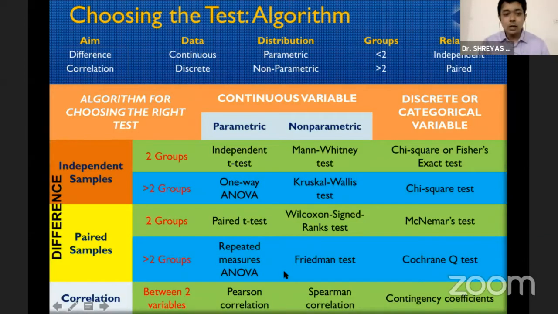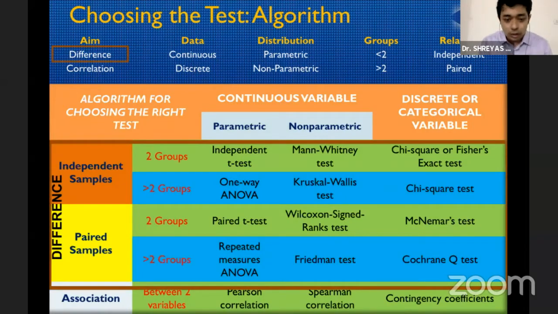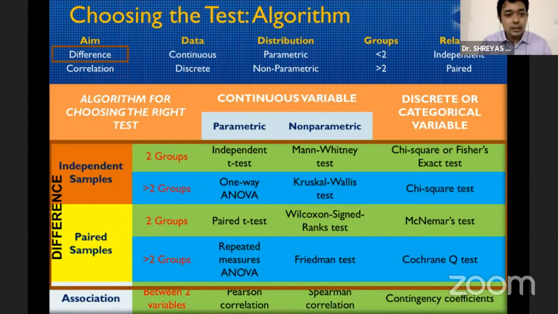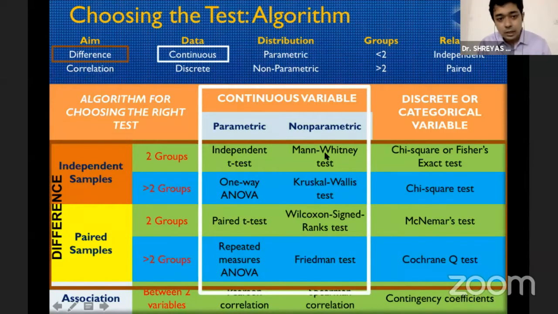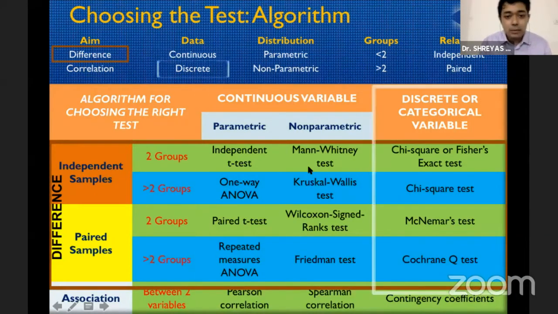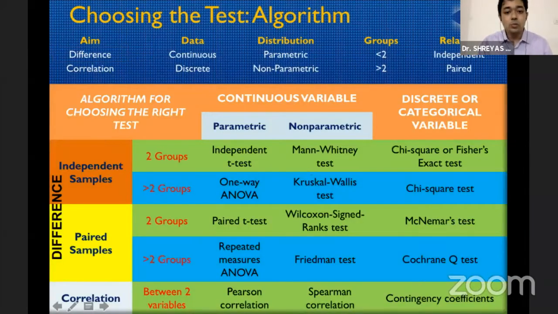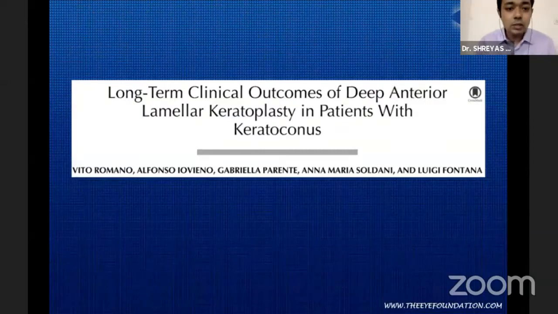So essentially, this is how the algorithm works. If you answer each of these questions, whether you are trying to find the difference or correlation, then you narrow the subset. From that, next you answer whether the data is continuous. If it is a continuous variable, then you ask whether it's parametric or non-parametric. And if it is parametric, whether you have 2 groups or more than 2 groups. So let us look at this with an example.